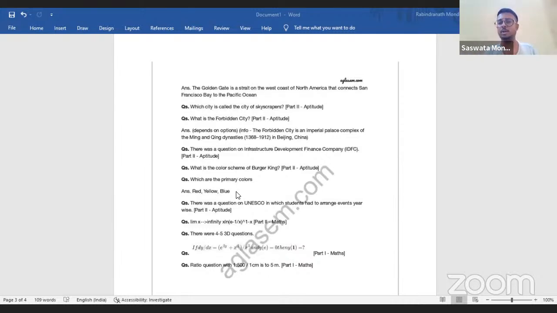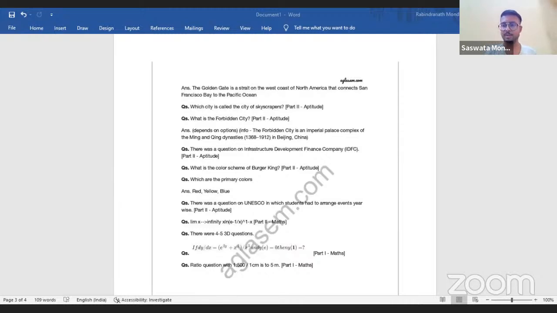Primary colors are red, yellow, blue. But if someone asks you what is the color composition of display units, it is RGB. So don't mix this. RGB is actually how you see display units, and RYB is actually primary color. G, that is green, can be formed using a mixture of yellow and blue. So these are the kind of questions.